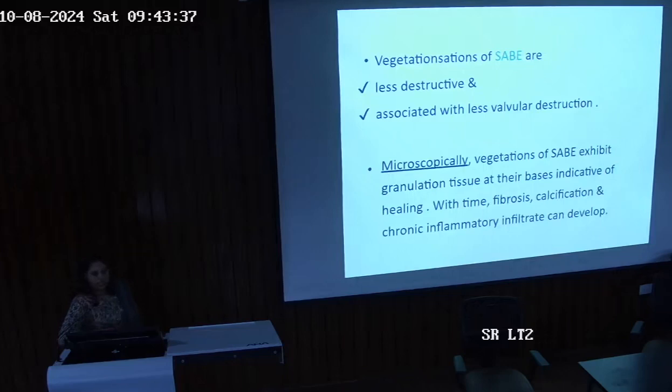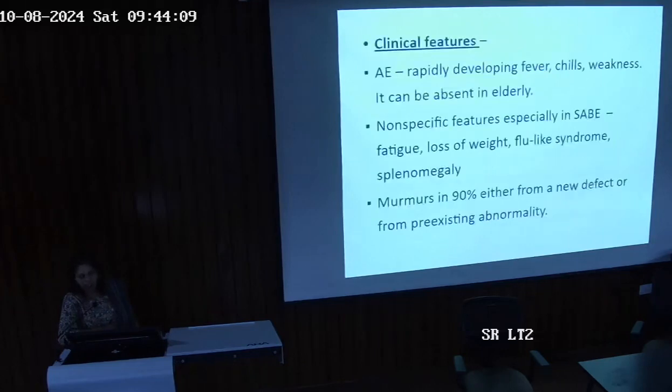Sorry, there is a typo error. Vegetations of subacute bacterial endocarditis are less destructive. We know it is caused by bacteria of low virulence, so it is less destructive and is associated with less valvular destruction also. What does it look like microscopically? These vegetations show granulation tissue at their base, indicative of healing. With time, fibrosis, calcification and chronic inflammatory infiltrates can develop.